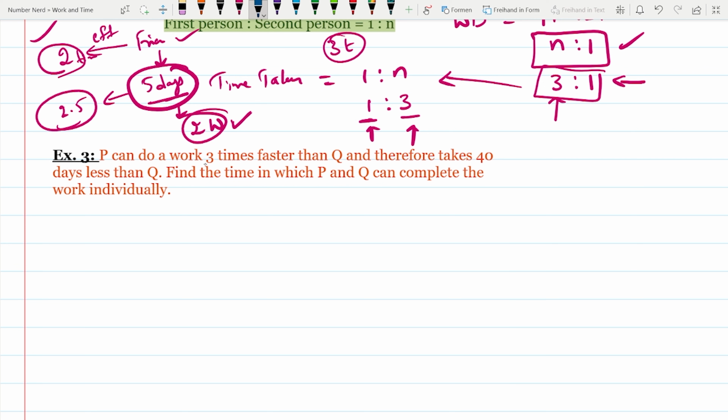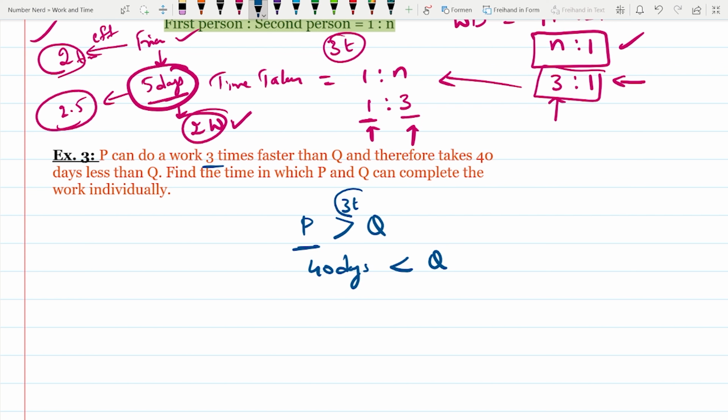P can do a work 3 times faster than Q. So P is more efficient than Q. How many times? 3 times. And therefore P takes 40 days less than Q. So he will complete the task 40 days less than Q. Find the time taken in which P and Q can complete the work individually.